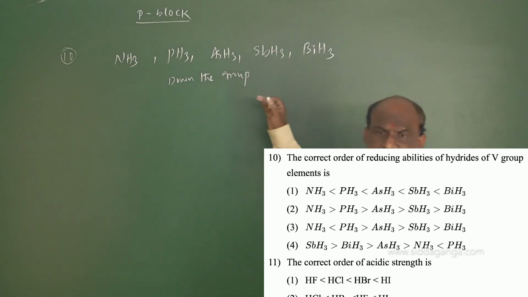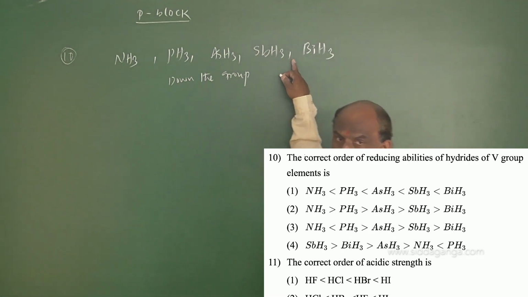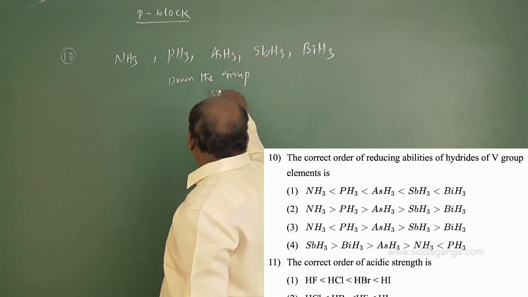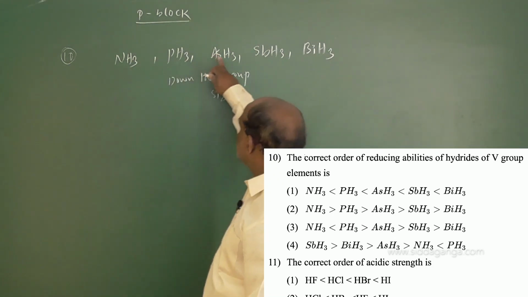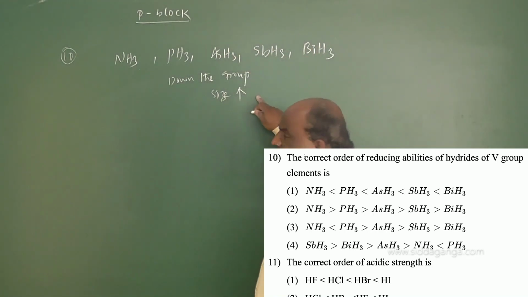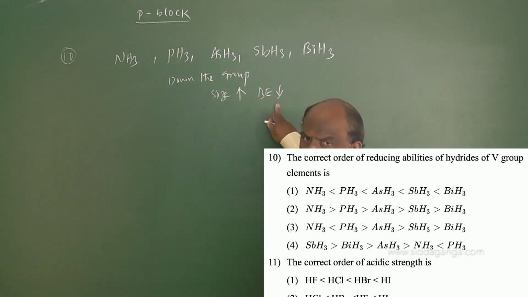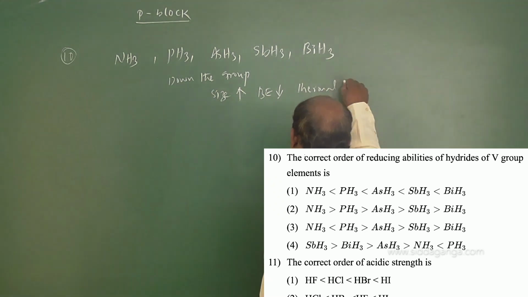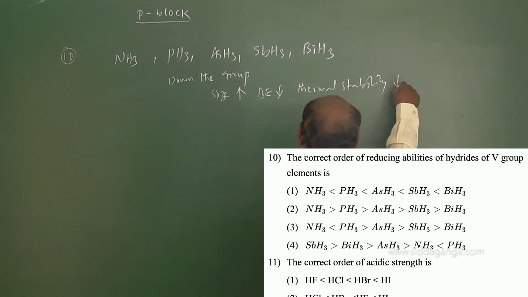Down the group, size increases: nitrogen to phosphorus, phosphorus to arsenic, antimony, bismuth. Size increase means binding energy decreases. Binding energy decreases means thermal stability decreases. This is point number 1.